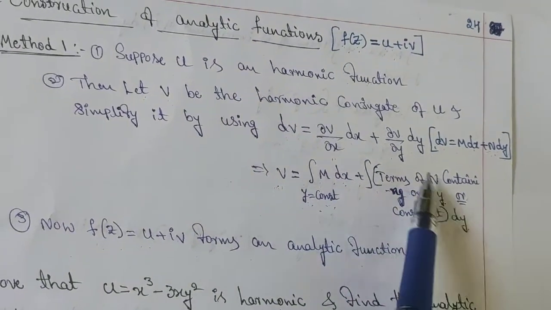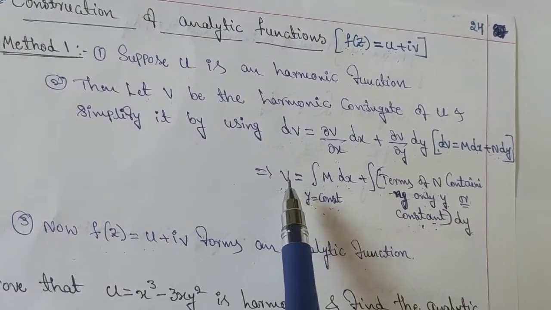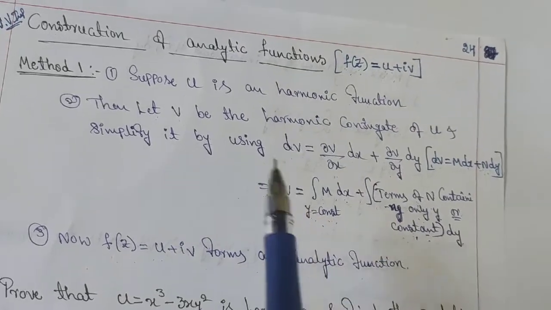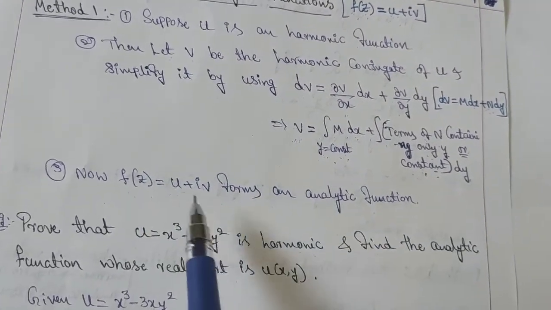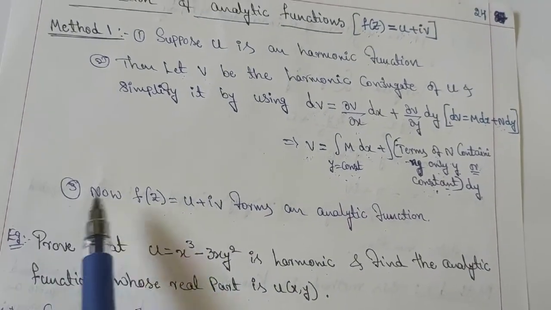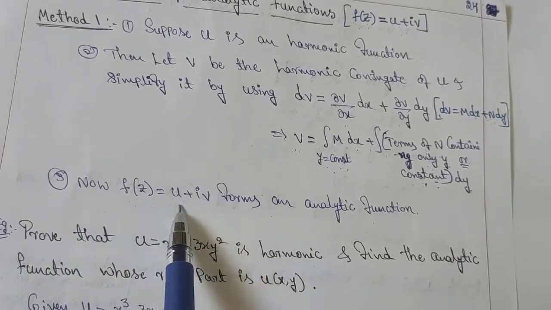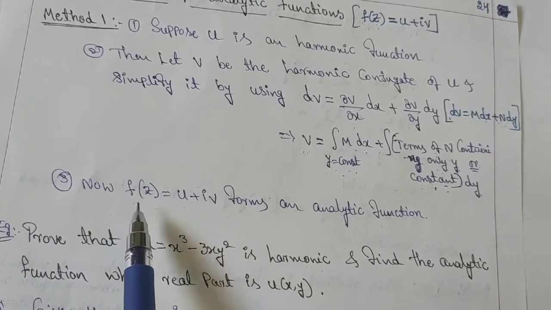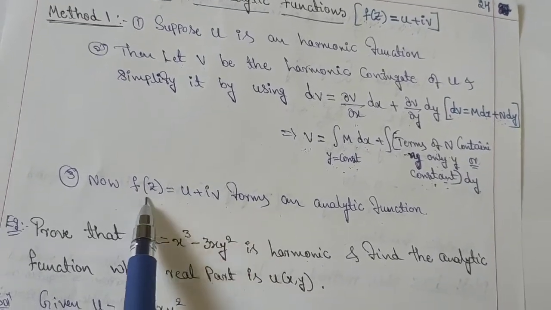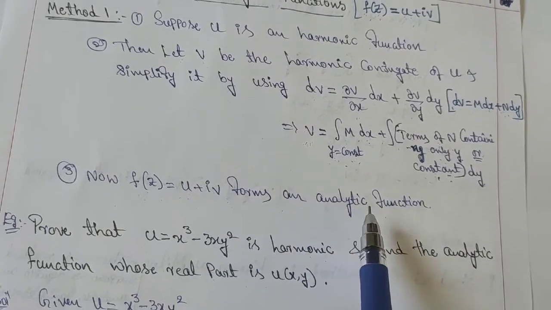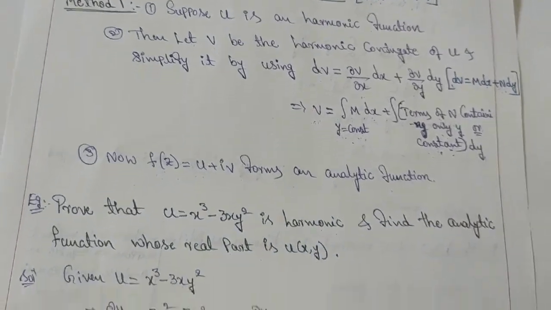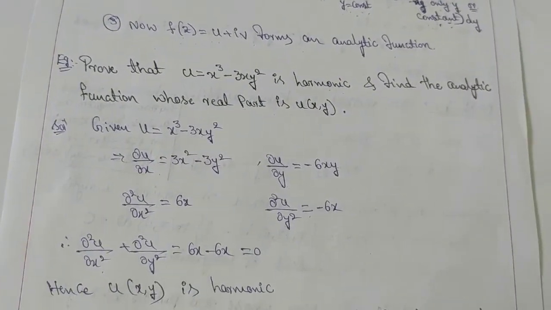See, after simplification we will get the value of v. Then substitute u and v values in the function f of z. In the third step, we have to substitute u and v values in the function f of z. Then this forms an analytic function. This is method 1. See the example.